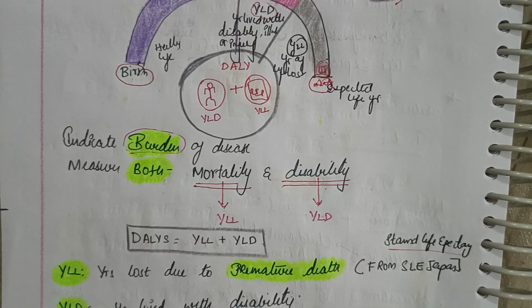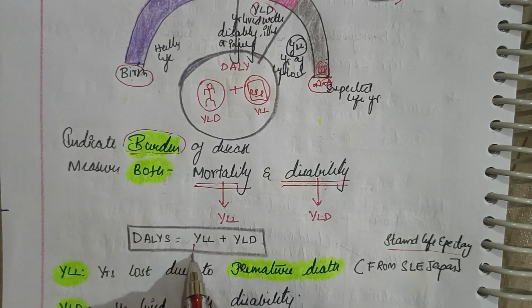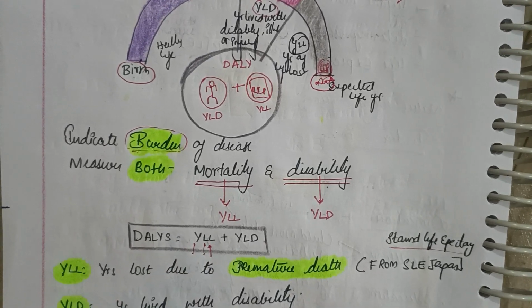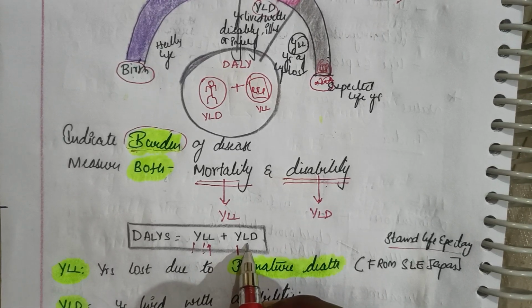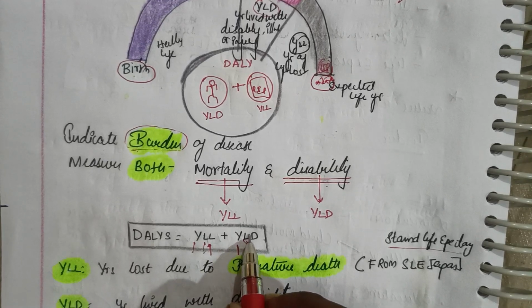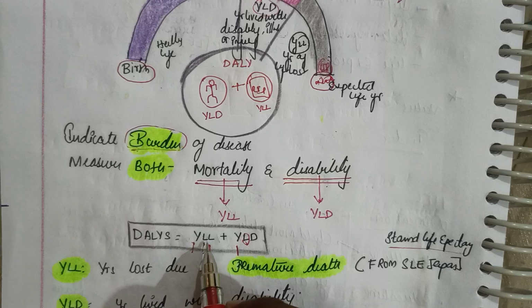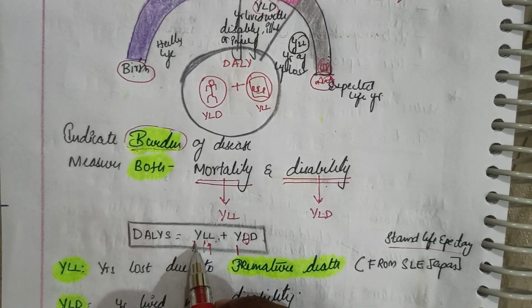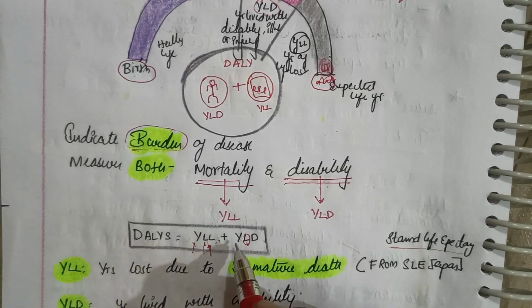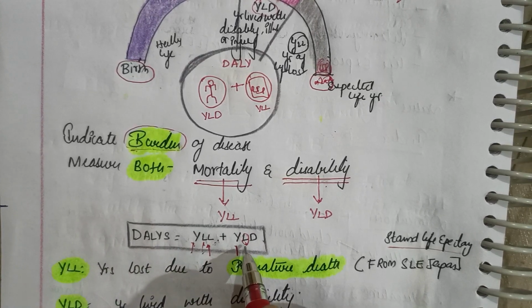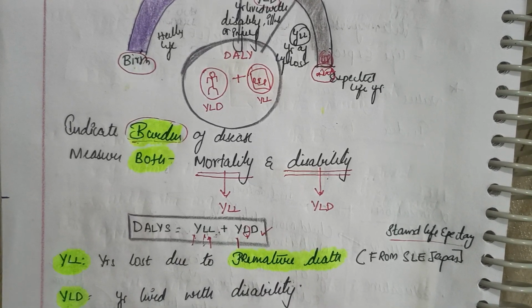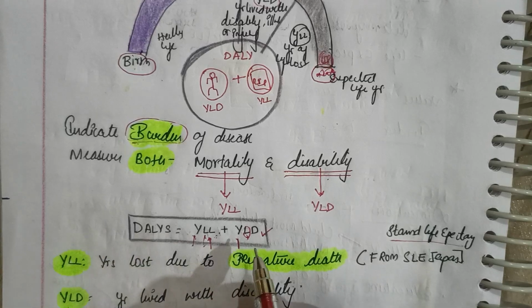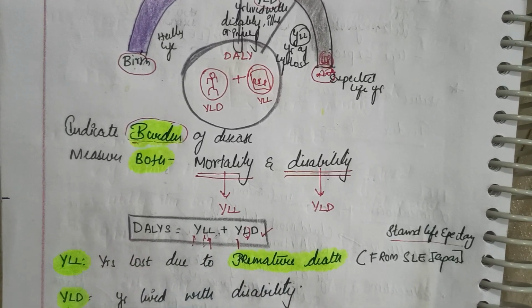What do you mean by YLL? YLL is years of life lost. YLD is years lived with disability. Now we need to understand this: YLL is years of life lost, and YLD is years lived with disability.